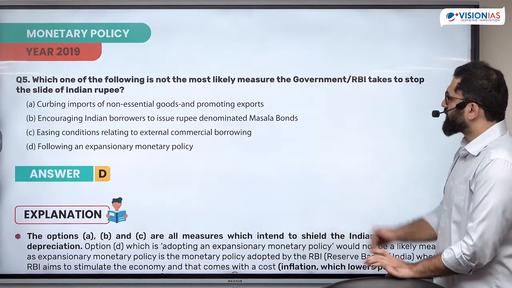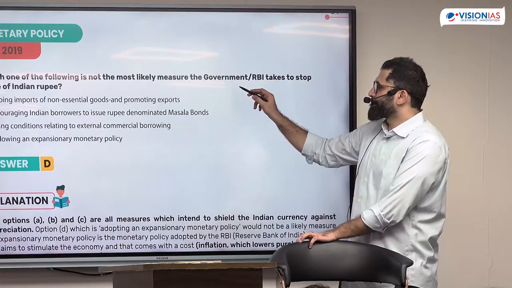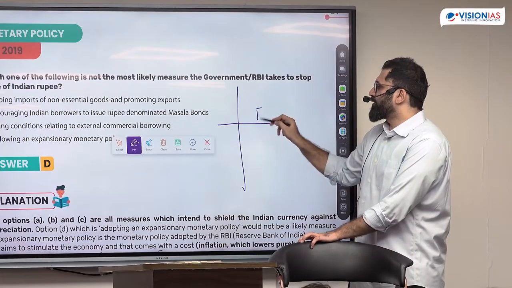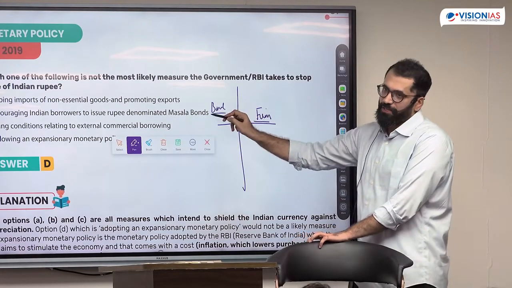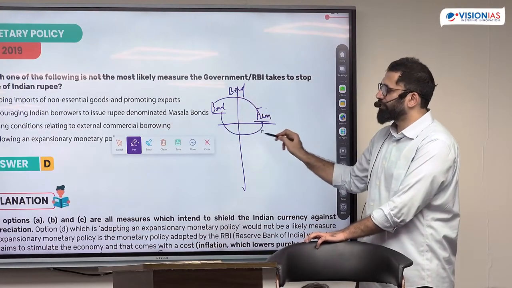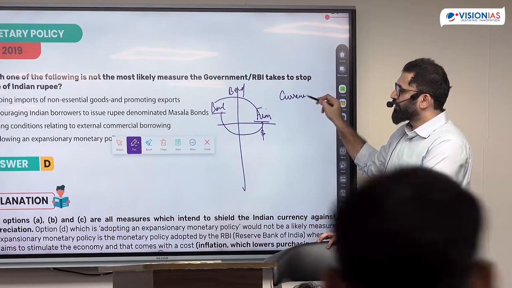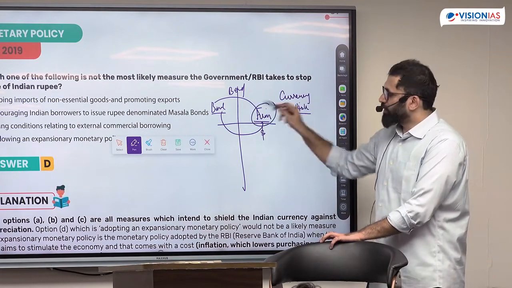Whenever I borrow from outside, how will a firm borrow from outside? There's a particular bank outside which is going to give money. The firm will issue a bond and the bank will give the dollar. Who gets the currency risk here? अगर by chance movement ऊपर नीचे हुई, risk किसका है? Why? Because it has to convert.